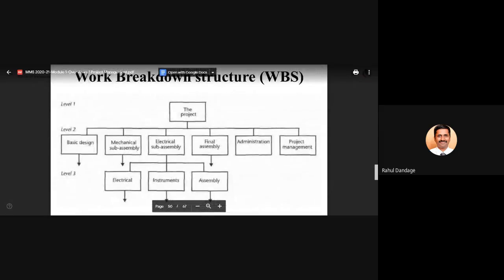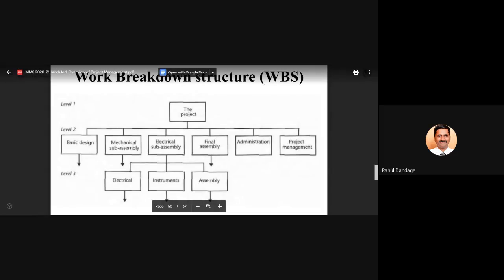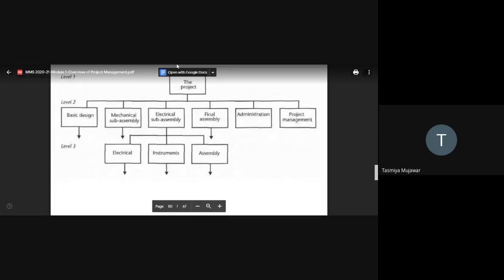This is a sample work breakdown structure you can see in the diagram. I hope the diagram is visible to you. Is it visible to everyone? Yes, sir. Okay. If you look at the diagram, you can see how many levels are there. On the left hand side, levels are mentioned. How many levels are there? Three. Three levels are there.